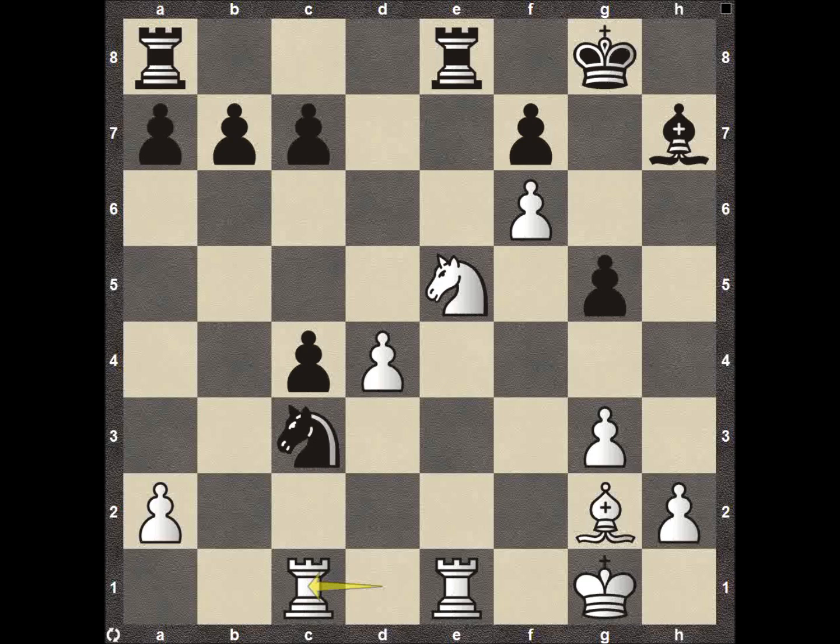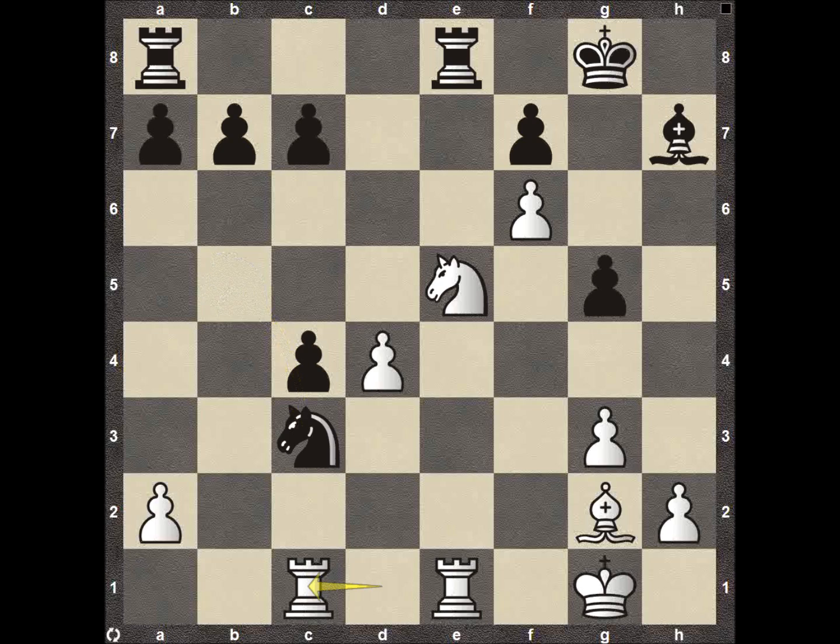Rook here to c1, attacking both the knight and this pawn behind it. This bishop here on g2 is attacking this pawn on b7. There are so many threats, there's no way for Vishy Anand to hold on to this. Right now he's forced to move his knight. So knight back here to b5.